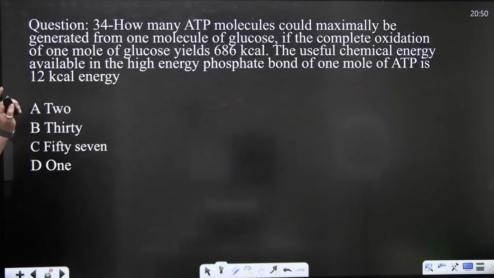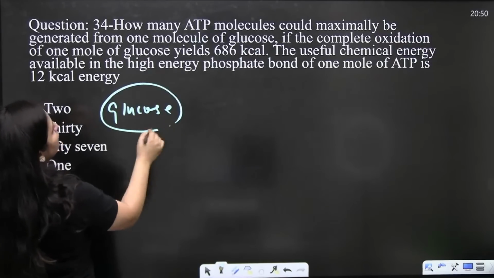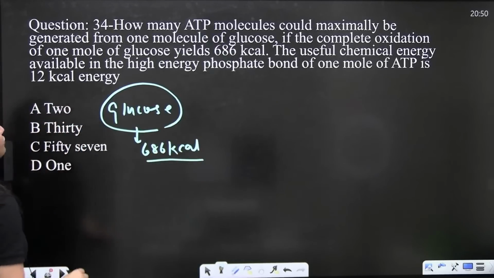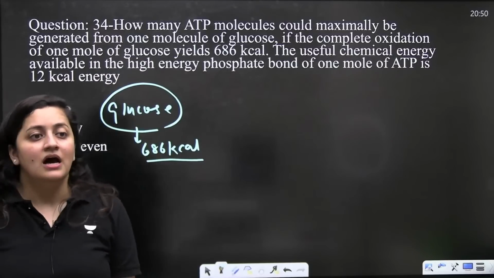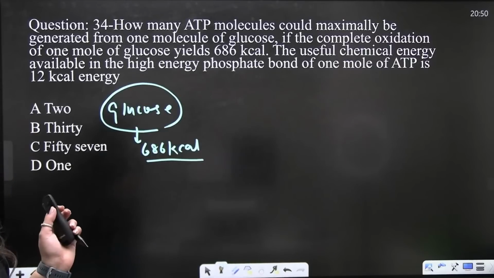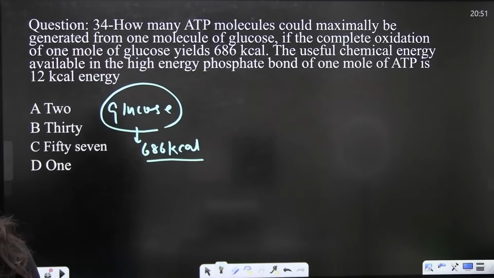Okay. So the next part: how many ATP molecules could maximally be generated from one molecule of glucose? If the complete oxidation of 1 mole of glucose yields 686 kilocalories, the useful chemical energy available in the high energy phosphate bond of 1 mole of ATP is 12 kilocalories. Now you tell me, how many ATP molecules could maximally be generated from one molecule of glucose? The final count you need to tell.